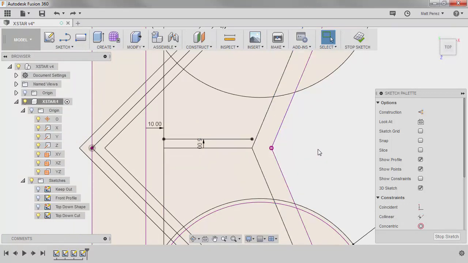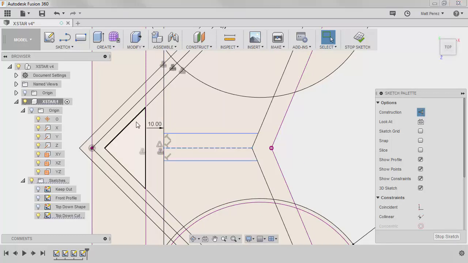So the way to get around this, instead of using that offset, is to simply draw a horizontal line. Now if the line doesn't happen to be horizontal, you can make it parallel, or you can do some additional constraints to make sure that that works. But in our case, they're perpendicular to this vertical line, so a horizontal would be just fine. I'm going to make this one construction. And any center line that I don't need, I'm going to make those construction as well. And that helps with the selection process down the road.